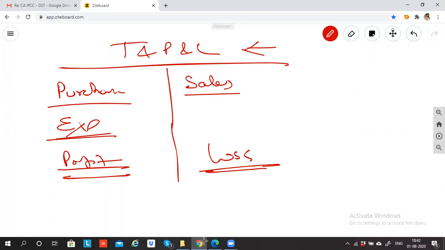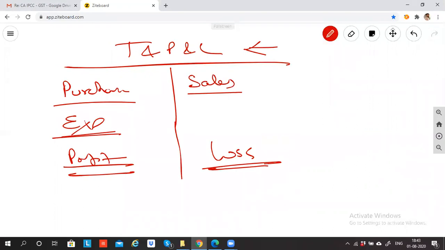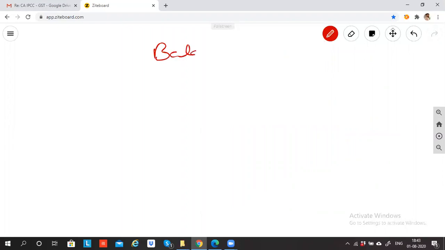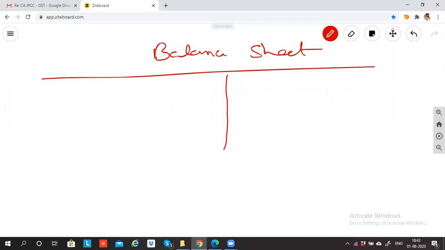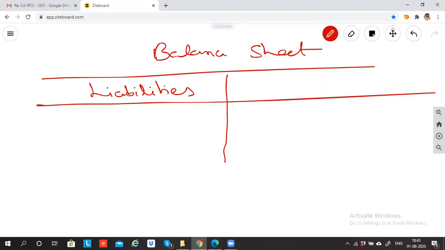Those I'll cover when I discuss the terms of the balance sheet. So from here on, we'll start discussing the terms of the balance sheet, and what is recorded in it. The balance sheet is divided into two sides. The left side is called liabilities and the right side is called assets. We need to understand what is an asset and what is a liability. Under liabilities, we record something called capital. Capital is one category.